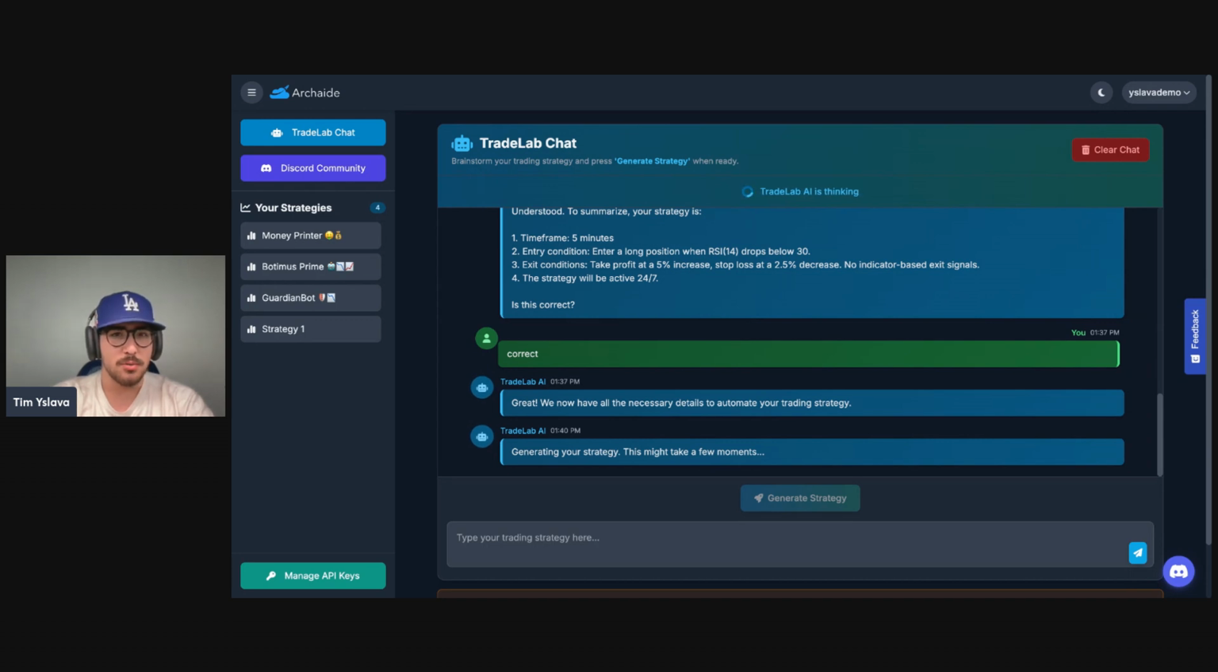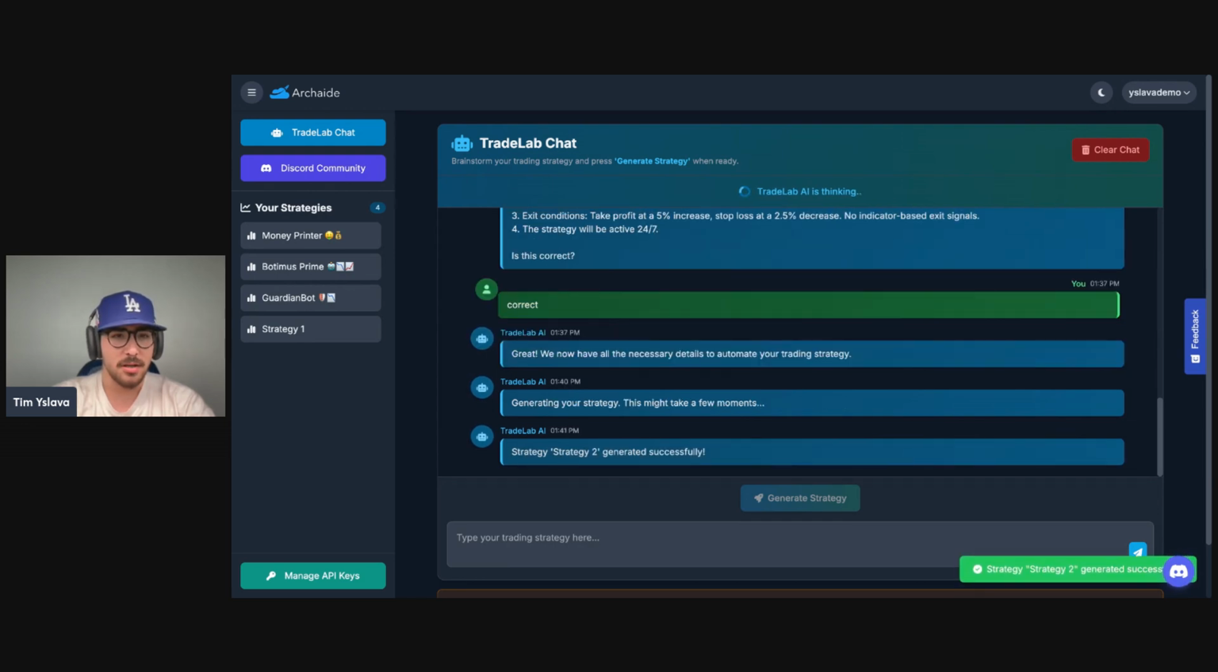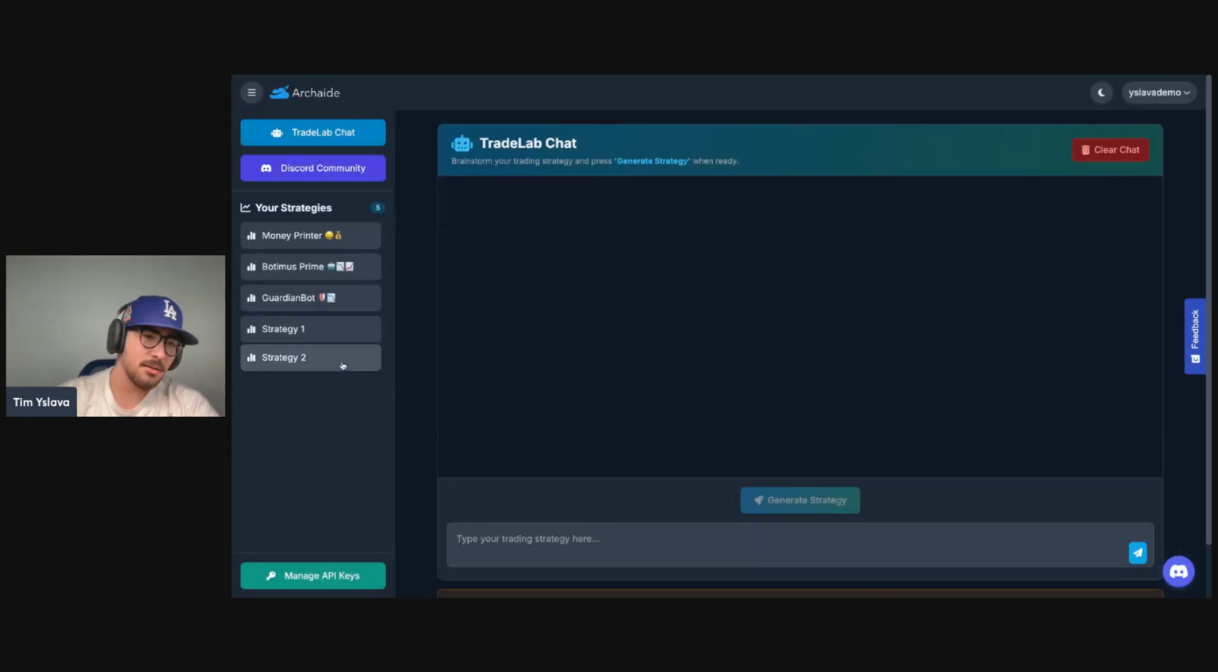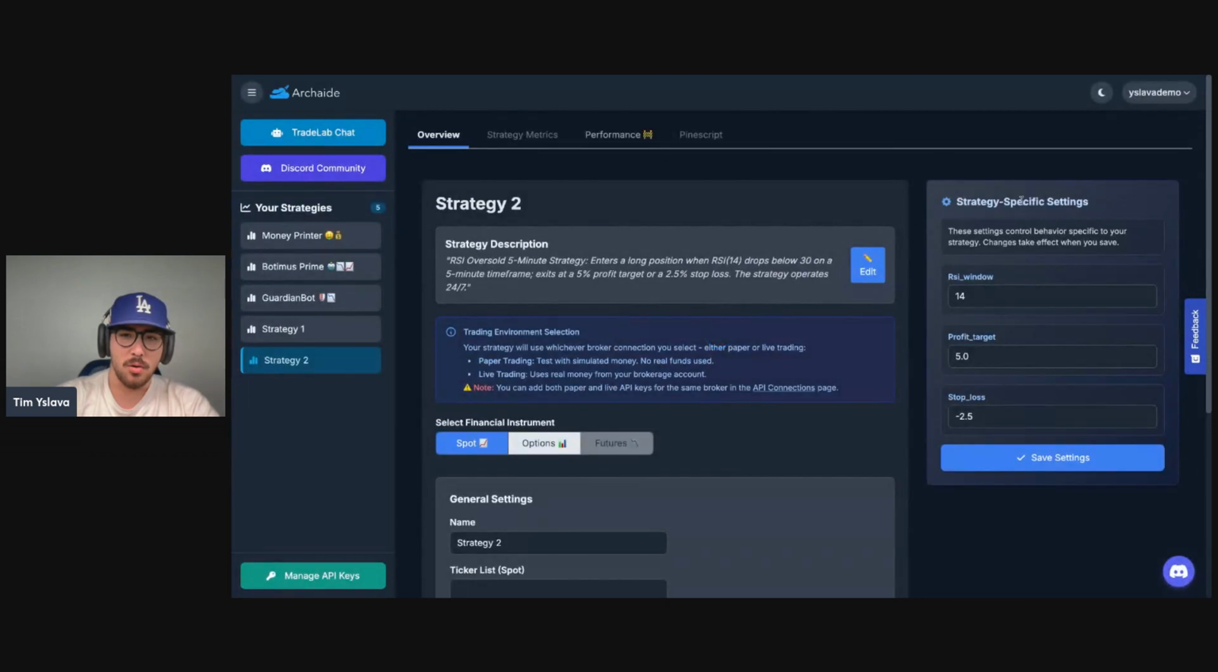So wait for this to load, and we'll just fast forward. Cool, so it just generated, actually. You can see it right over here. So all of these things are generated by AI, right? We mentioned the take profit, we mentioned the stop loss. All of this stuff was generated by AI, including the user interface.